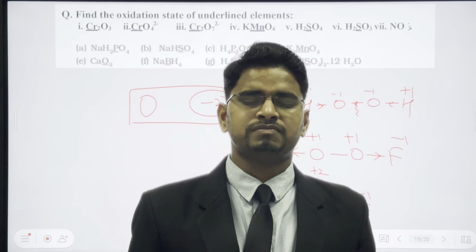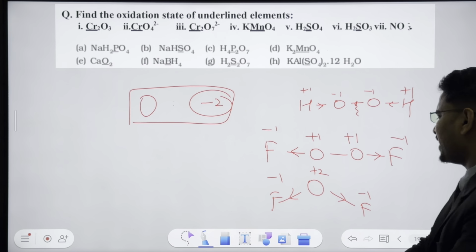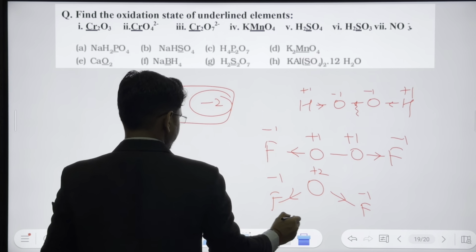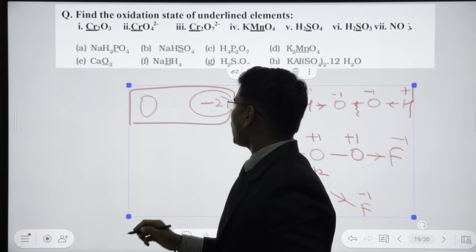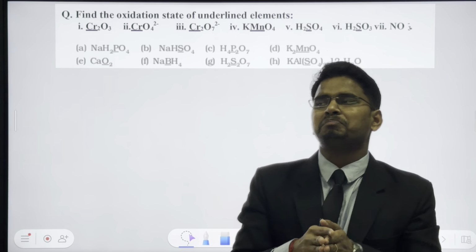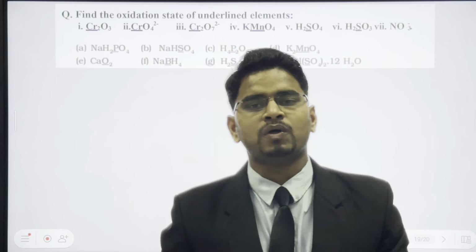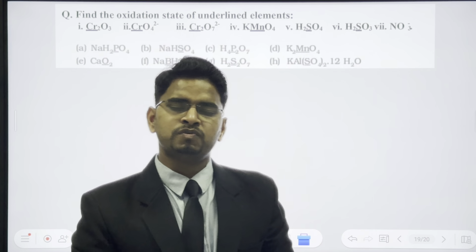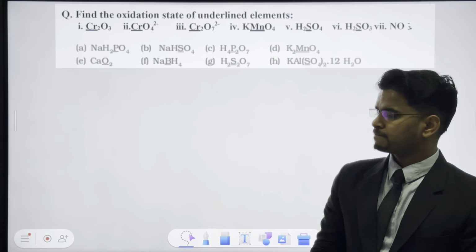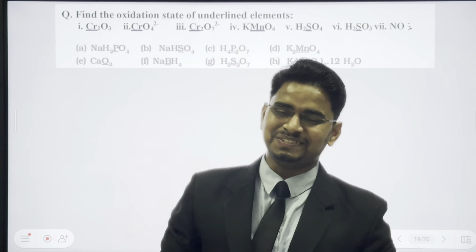But generally oxygen will have -2, generally in 99% of cases. And the second last rule, you can say: if we are talking about a whole compound, the sum of oxidation states of all the elements present in the compound will be equal to the overall charge on the compound.